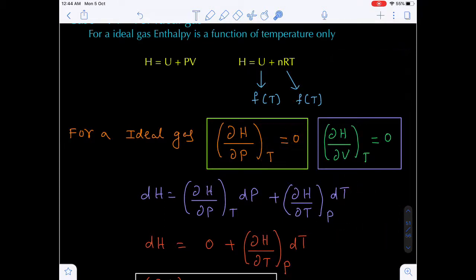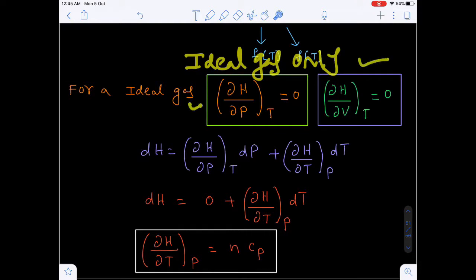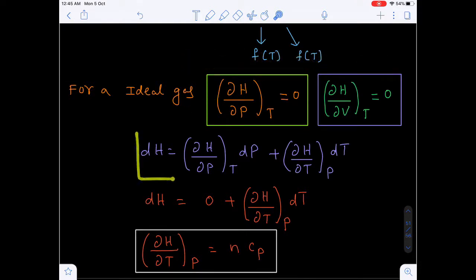That's why I am taking 0 here. Even if you take it with respect to volume, the value still becomes 0, because we are taking the temperature constant. So these are the two important relations we have to remember regarding the ideal gas only.